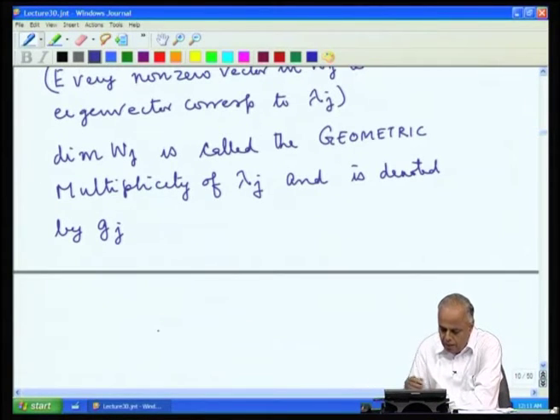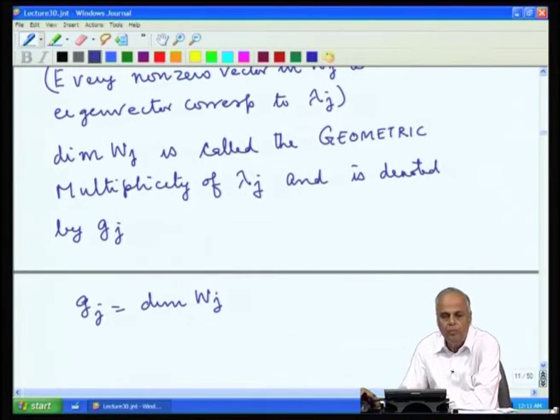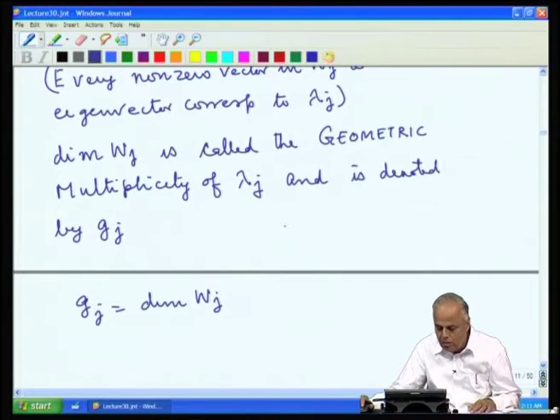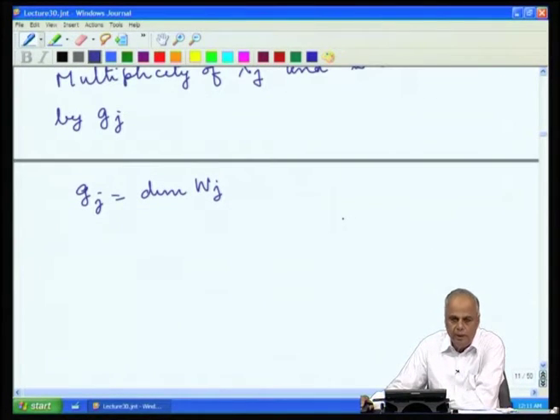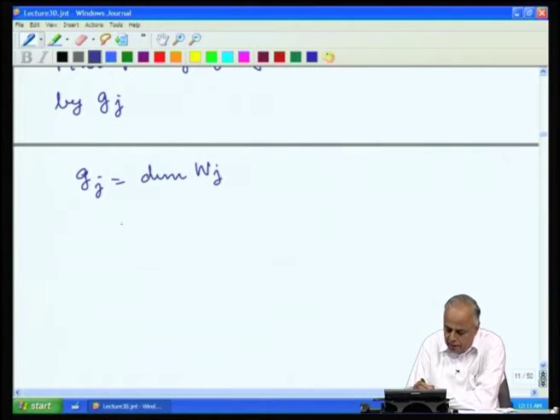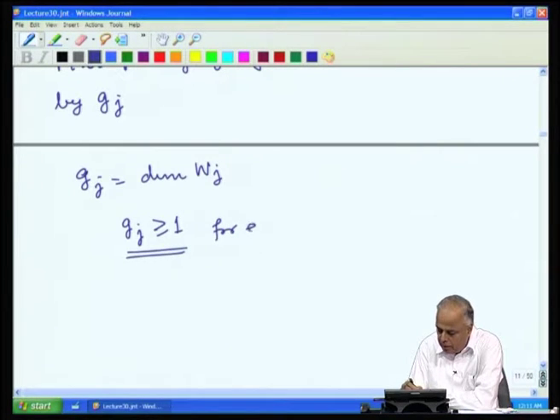So, G j is the dimension of W j. Now, since W j contains a non-zero vector, we have observed above that the dimension of W j is greater than or equal to 1. So, G j is greater than or equal to 1 for every eigenvalue lambda j.